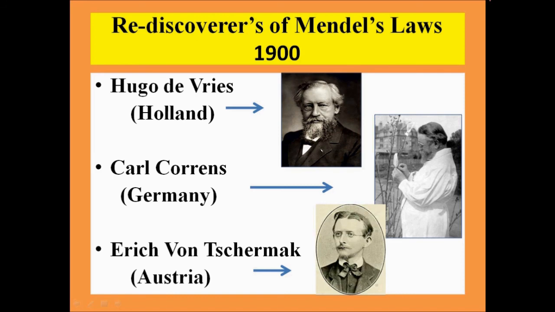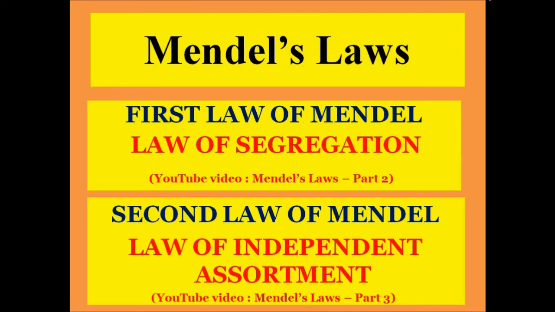They formulated Mendel's 4 principles into 2 laws. The first law of Mendel is known as the law of segregation, and the second law of Mendel is known as the law of independent assortment. We are going to learn about these laws in the upcoming videos.